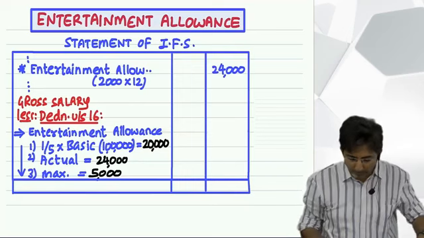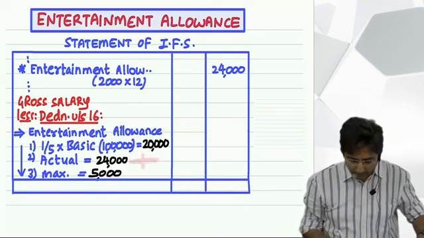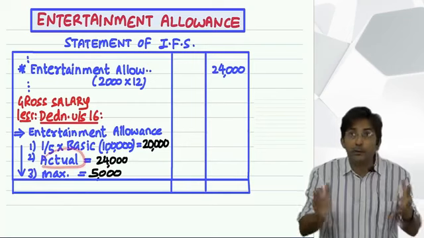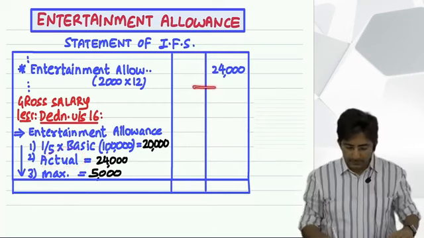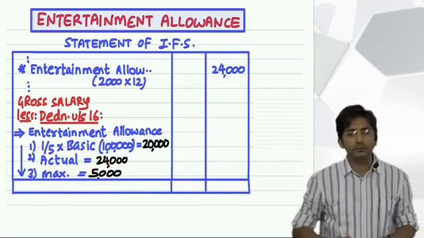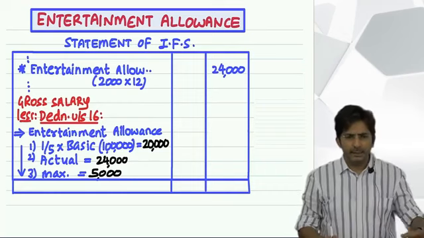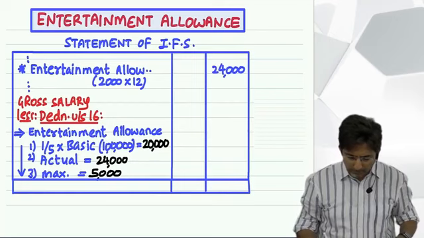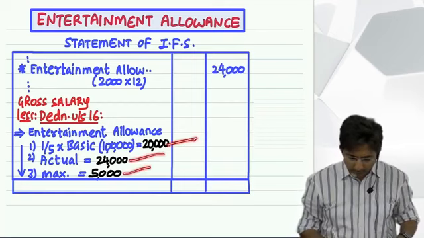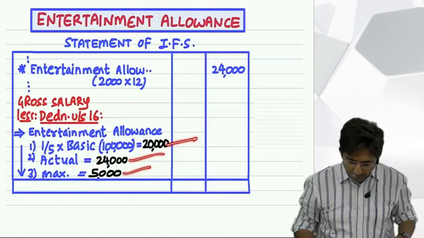Then the amount actually received. See, actual means the actual amount received for entertainment. So what is the actual amount received? 24,000. And the third amount is a fixed 5,000. Fixed. And then of 1, 2, 3, whichever is less. So tell me, out of the three amounts, which one is lower? 5,000. So this 5,000 will come here.